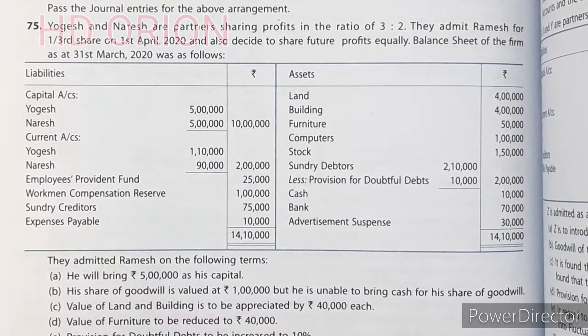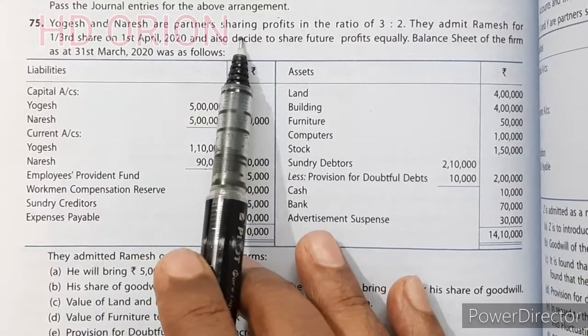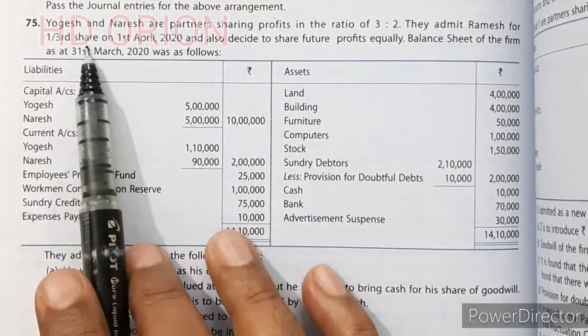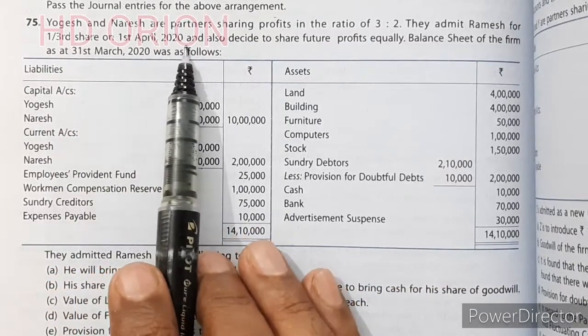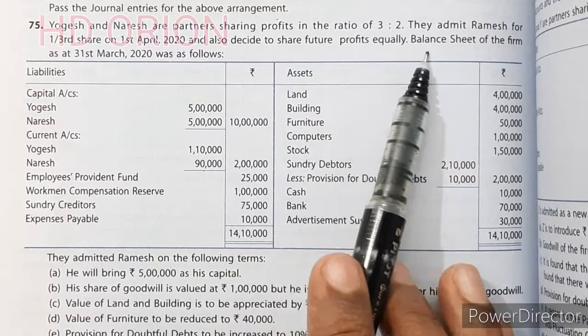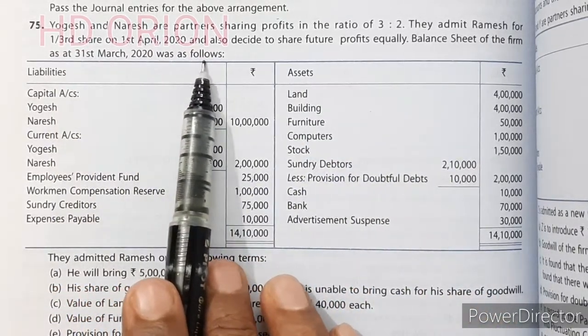Now let us see the next question. Question number 75. Yogesh and Naresh are partners sharing profits in the ratio of 3:2. They admit Ramesh for 1/3 share on 1st April 2020 and also decide to share future profits equally. Now balance sheet of the firm as on 31st March 2020 was as follows.